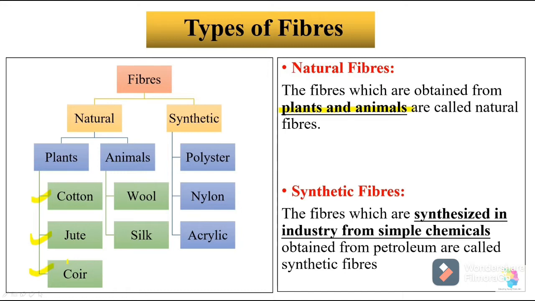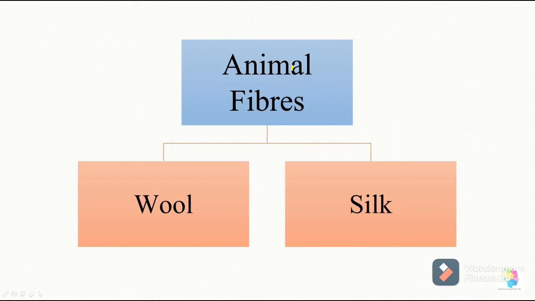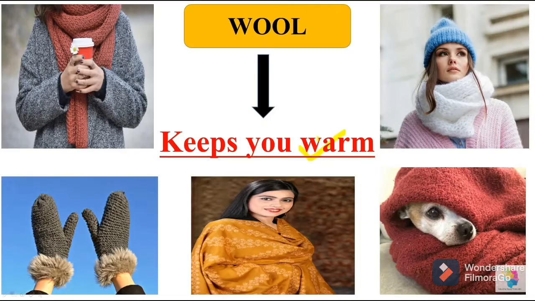So what are the animal fibers? Wool and silk are the animal fibers. Let's study about wool first. Tell me why wool is important. Yes, we can use many things made from wool, like sweater, muffler, caps, gloves, blankets, shawls, because wool keeps us warm. That's why we are using wool.